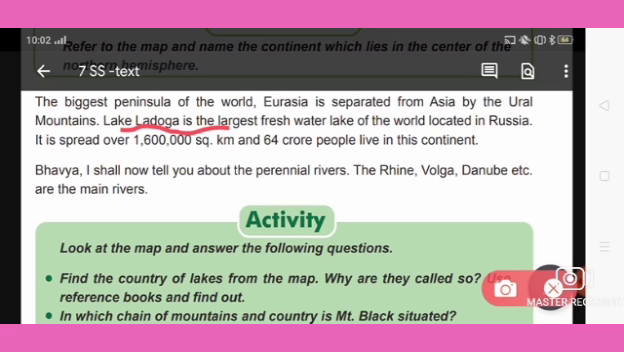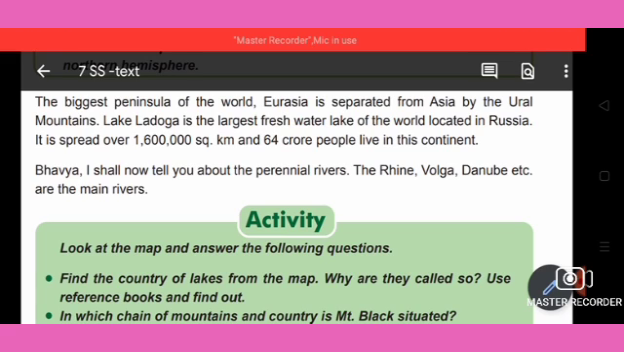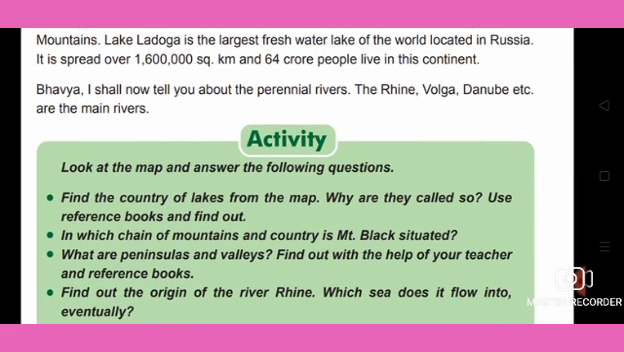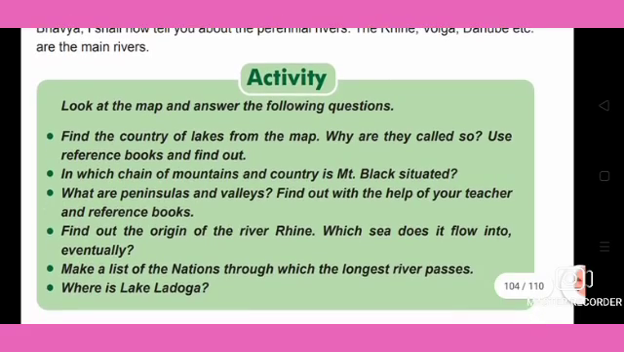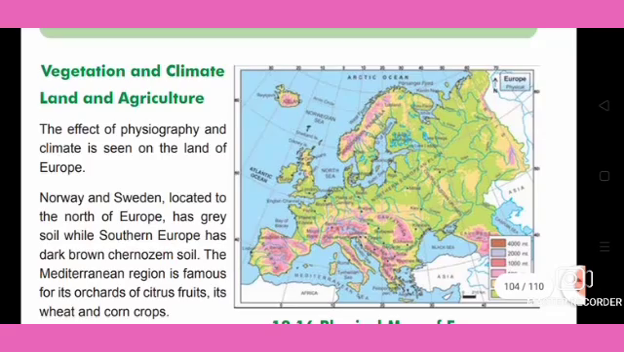It spreads over 16 lakh square kilometers and 64 crore people live in this continent. Bhavya, I shall now tell you about the perennial rivers. The Rhine, Volga, Danube, etc. are the main rivers of Europe. Next we will see some activities. You can refer to the map.